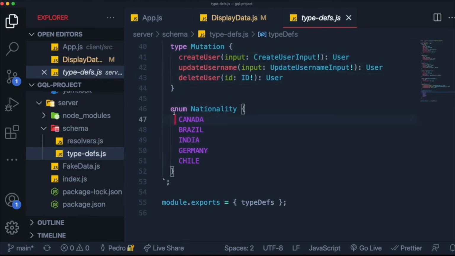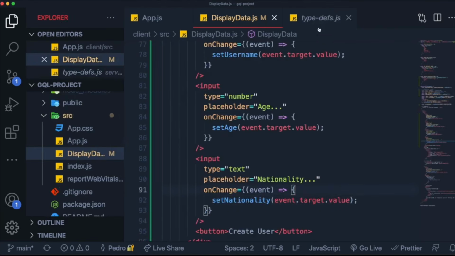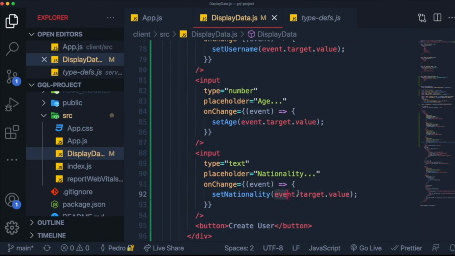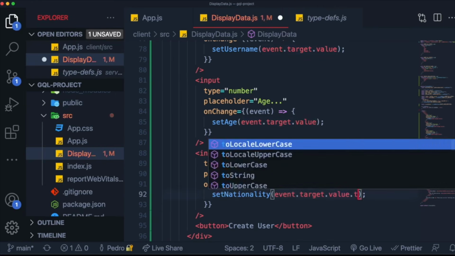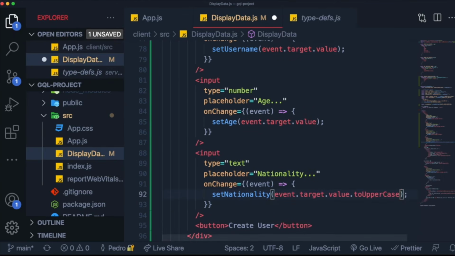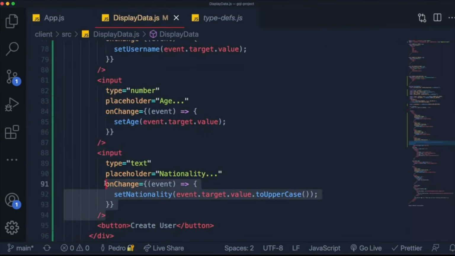We can actually create an enum in the front end if we want to that matches exactly how our GraphQL enum works over here. However, what I want to do is we just know that no matter what happens, this just has to be uppercased. So I'm just going to come over here, and whatever they write, it doesn't matter if they write it with uppercase letters or lowercase letters, it's always going to be uppercase by default by using the function toUpperCase. So now when someone writes on this input over here, whatever they write will be translated and set to the nationality state in all capital letters. So that's how we fix that issue.